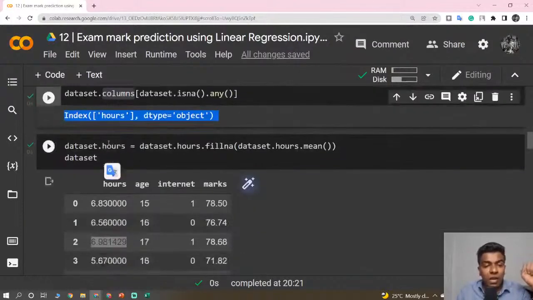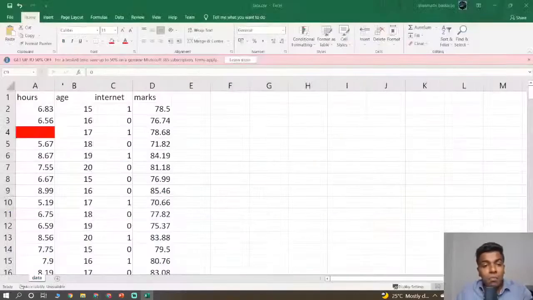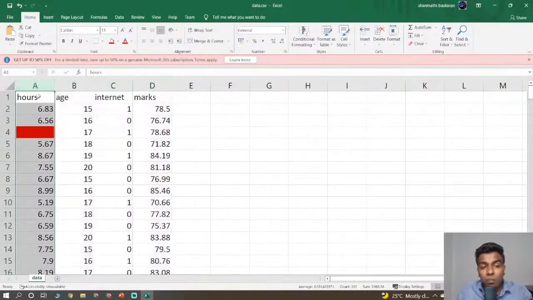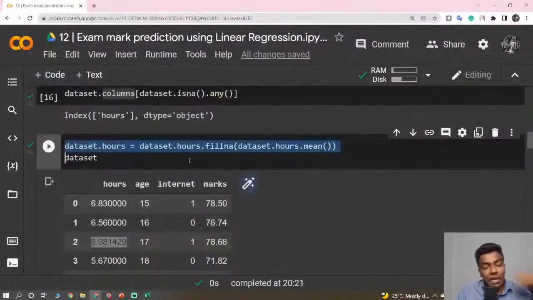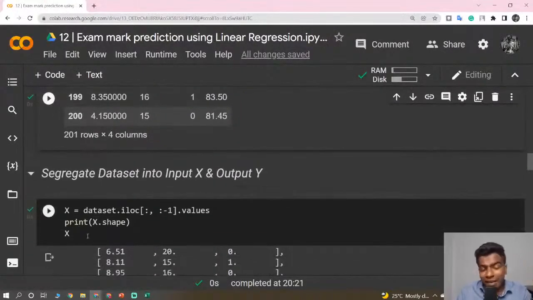Once it has been found, we are just going to replace that empty cell with the mean value, the mean of that certain column. We are not finding the mean of every column, guys. We are just finding the mean of the specific column which has not-available values, and that is going to be placed in the empty cells. Once it has been replaced, now it's time to segregate our dataset.